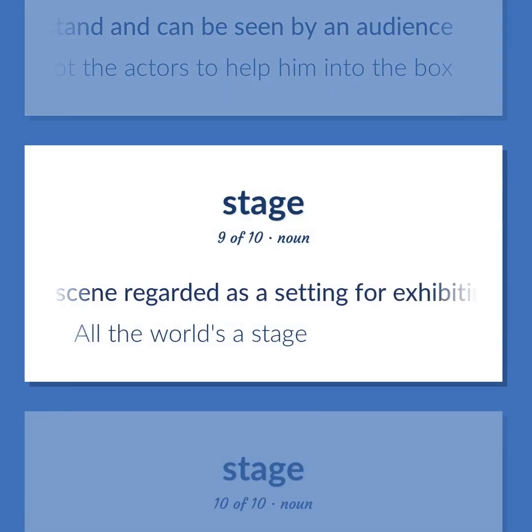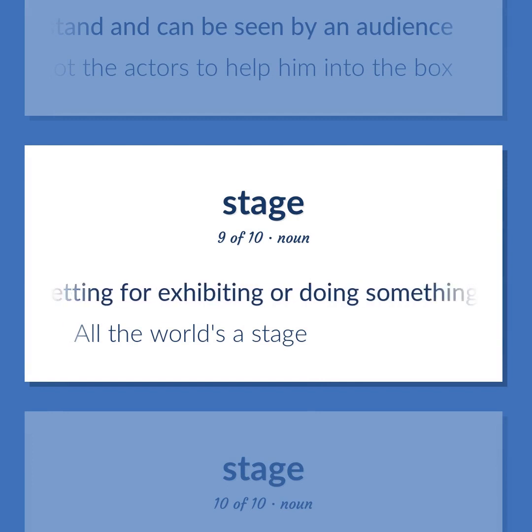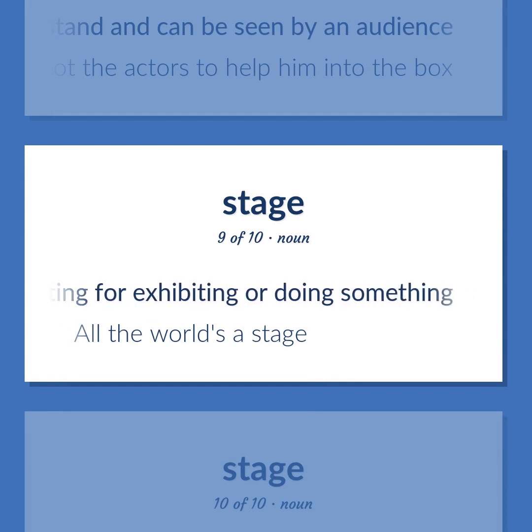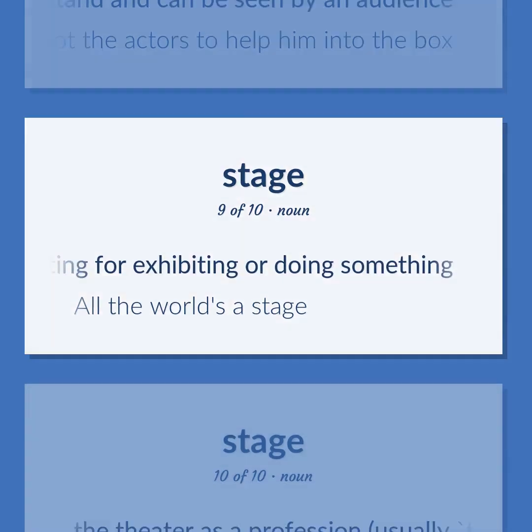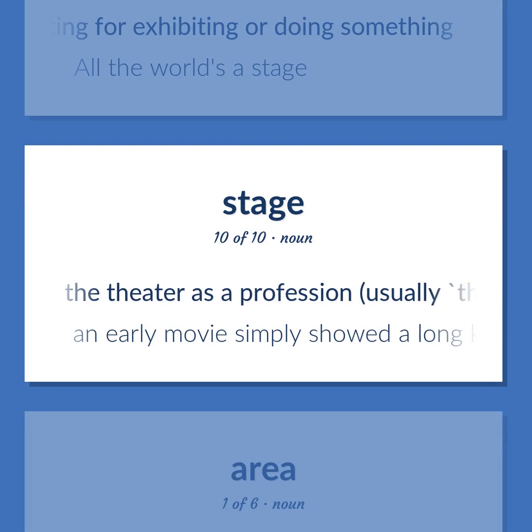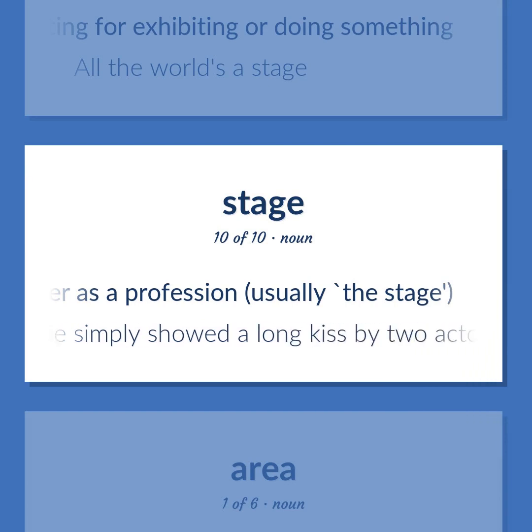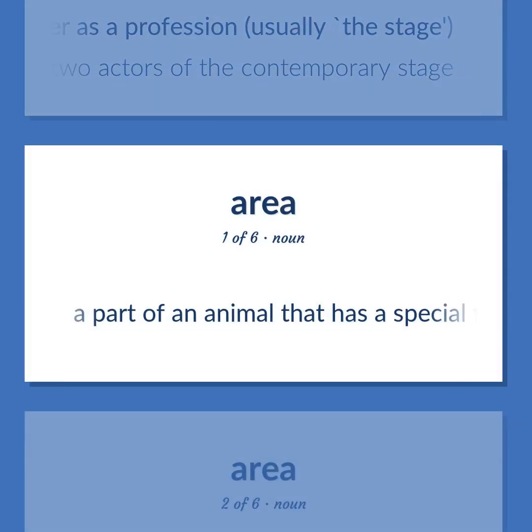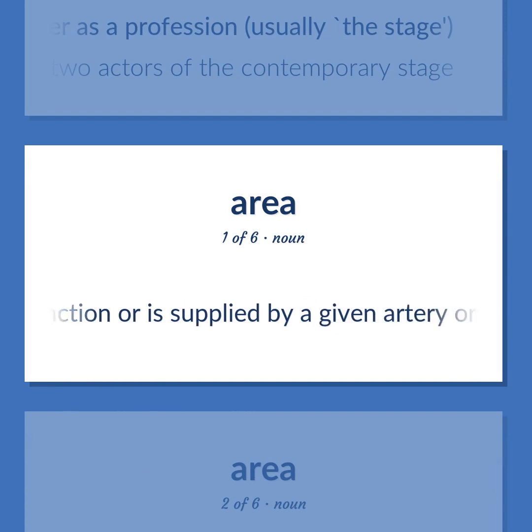Any scene regarded as a setting for exhibiting or doing something. All the world's a stage. The theater as a profession, usually, the stage. An early movie simply showed a long kiss by two actors of the contemporary stage. A part of an animal that has a special function or is supplied by a given artery or nerve.